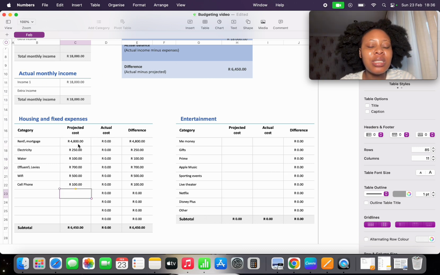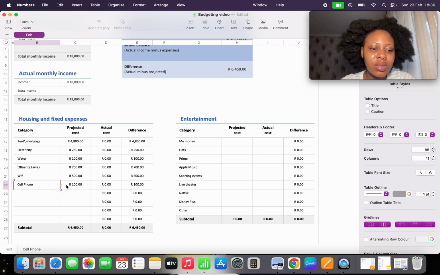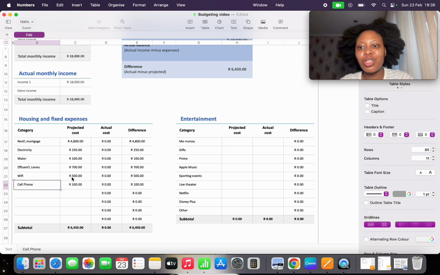So I'm just jotting down expenses that are fixed here. So these are things that could be debit order, except the cell phone. I just find this is very much, it depends. But yeah, I'm just jotting down fixed expenses. So these are things that really wouldn't change month to month and you would need to pay them because it's kind of essential that you have a place to sleep. Electricity, water, affluent just comes with a place to sleep. And then Wi-Fi, it's debatable. If you can live without it, you can live without it.